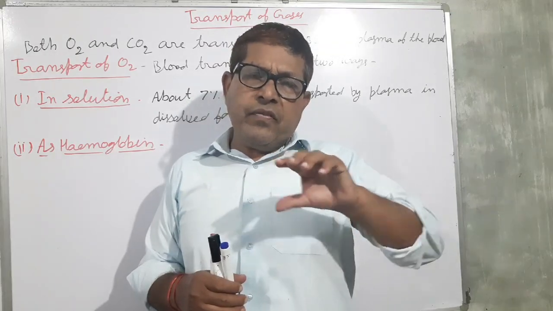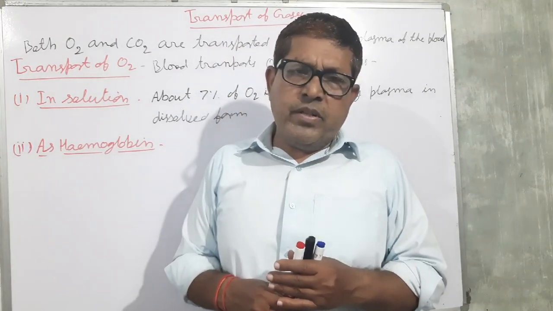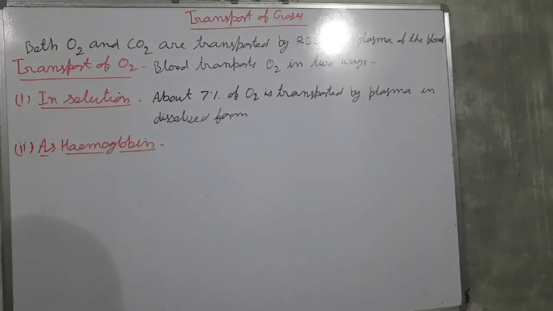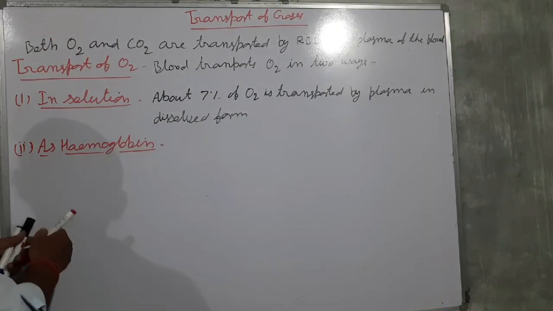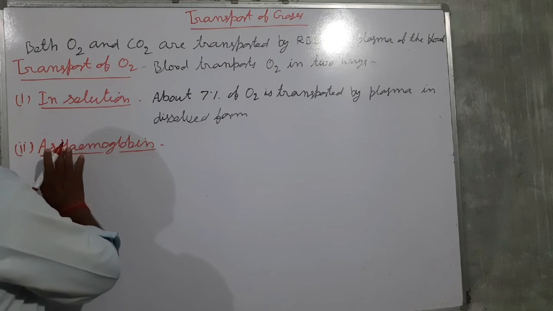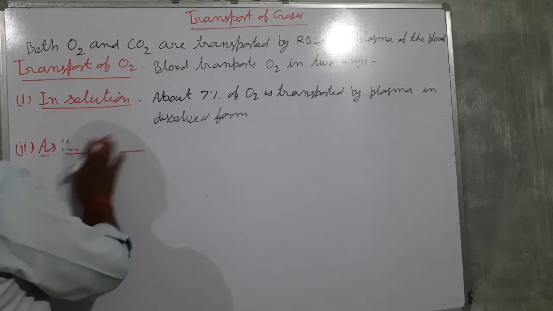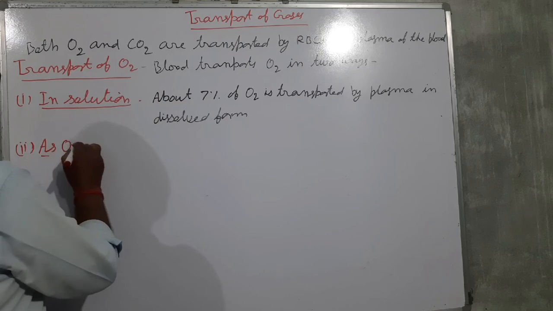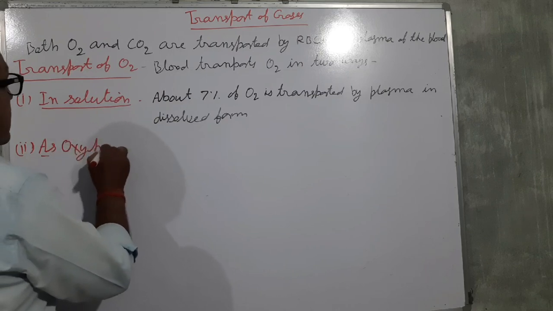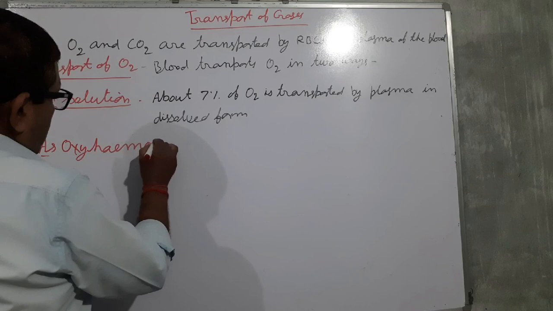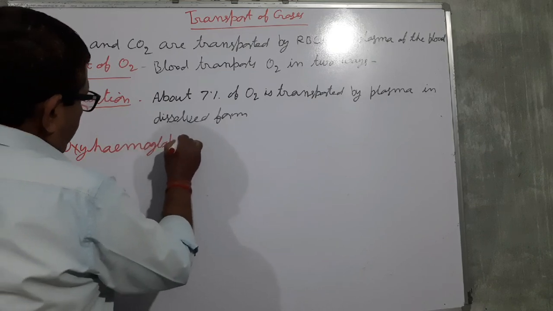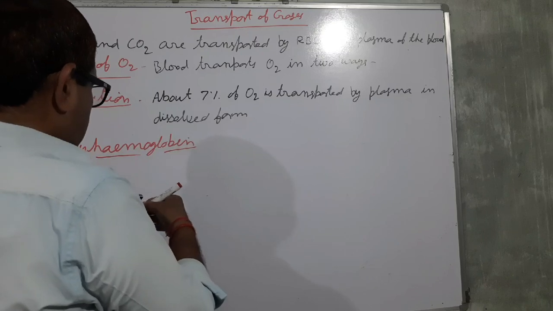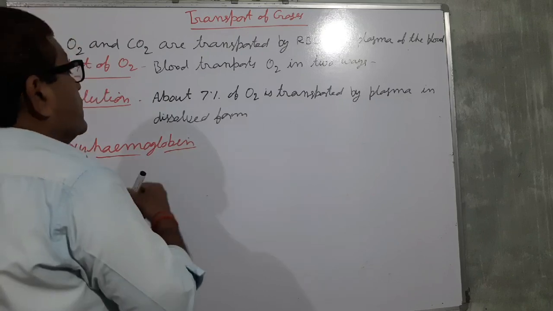And so in the form of oxyhemoglobin, its transportation takes place.